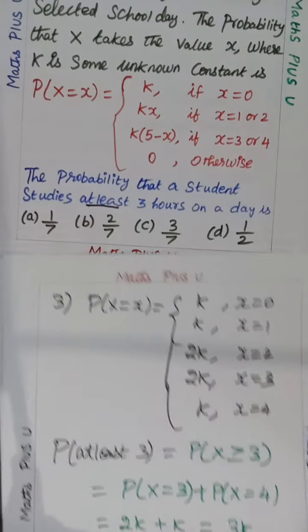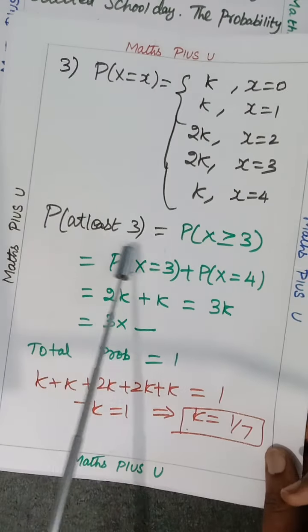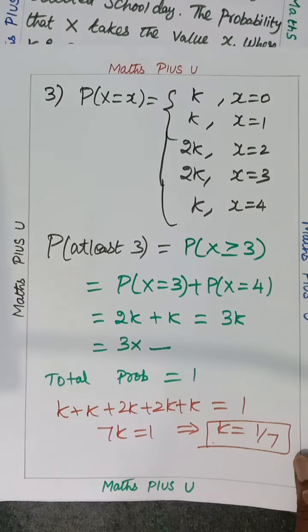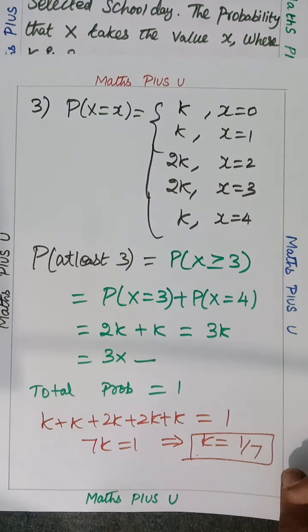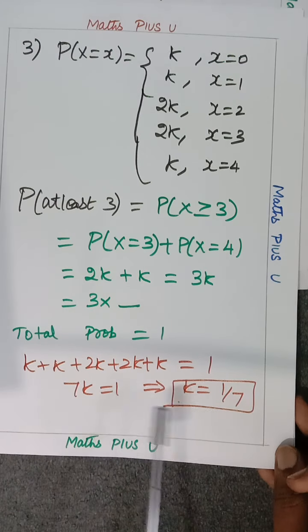Suppose if they are asking just find the value of k, we don't want to do this P of at least 3 and all. Just total probability 1 and you can get this. So this we have done in question number 1. How many of them remember? Today in this video, question number 1 we have done like that. Total probability 1, I have found the k.